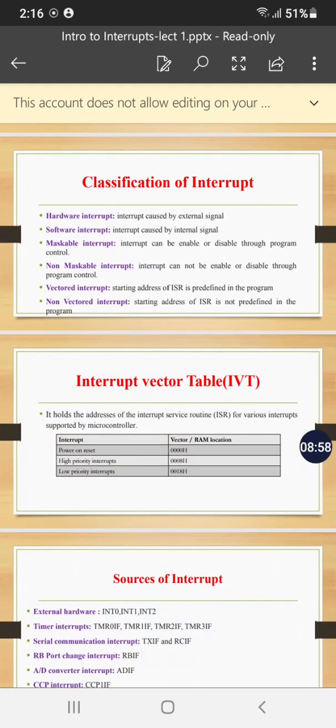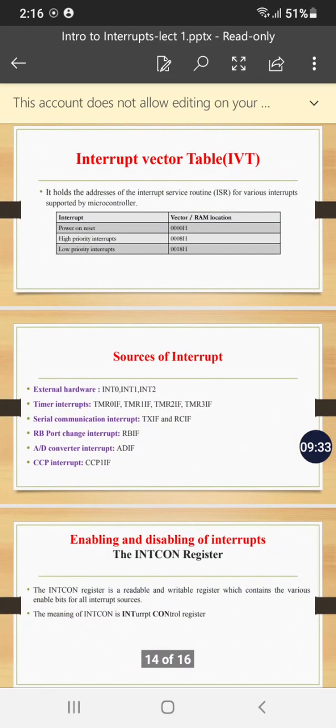IVT stands for interrupt vector table. This is the specialized table of your microcontroller or microprocessor in which all the starting addresses of ISRs are stored. If your microcontroller supports 100 types of interrupts, there should be 100 different ISRs for each and every interrupt. The starting addresses of those 100 ISRs are stored in one special table. That special table is called the interrupt vector table.